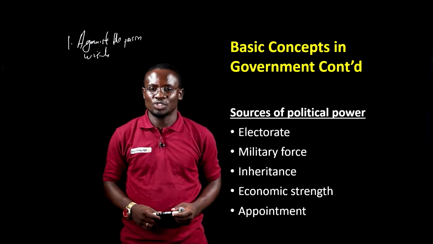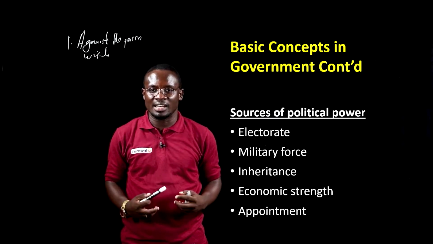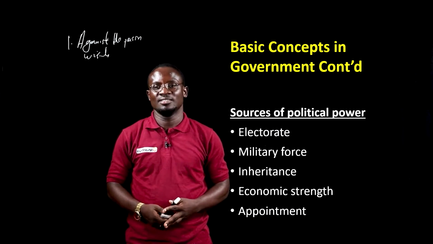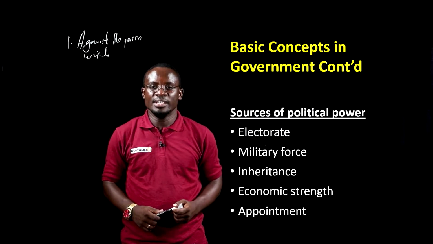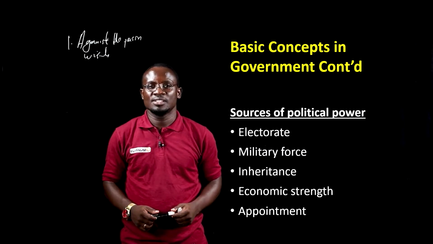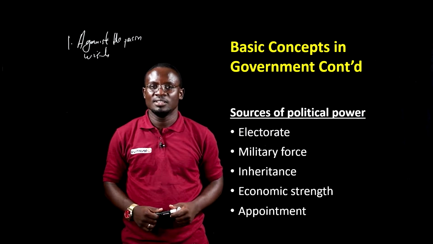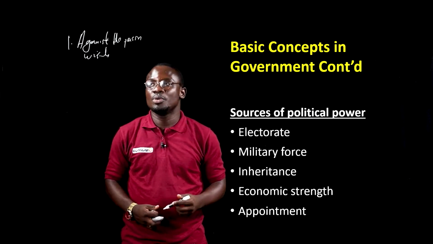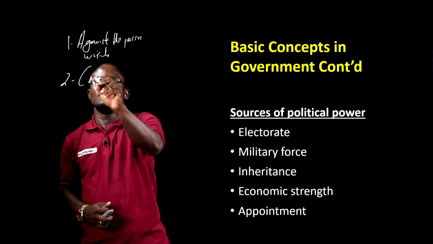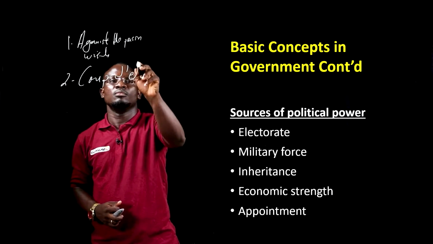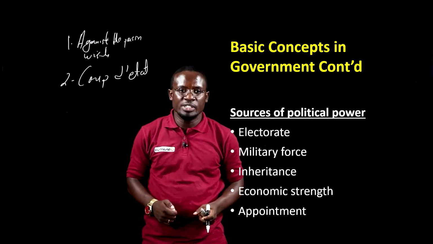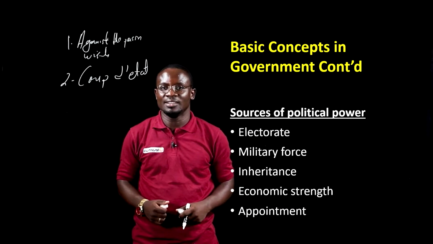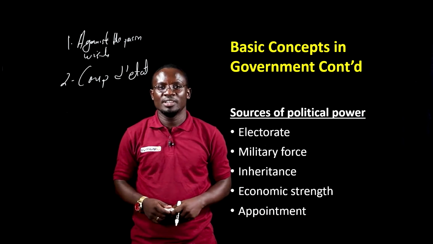Now, what are the sources of political power? Where do people get or derive their political power from? The first one is through election. In election, we give powers to our elected representatives. Now, the next one is military force. People secure political power through what we call coup d'etat. Now, with this, they come to power through the barrel of the gun. And that is what we call military power.